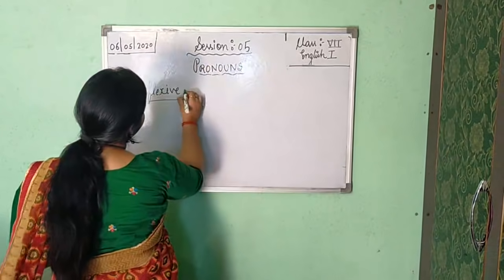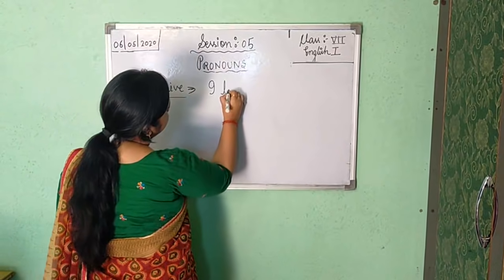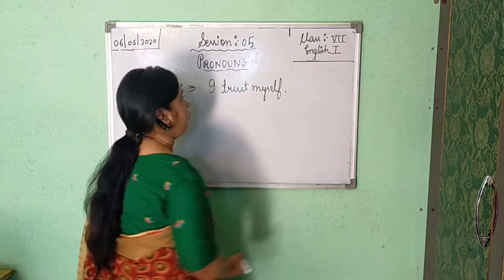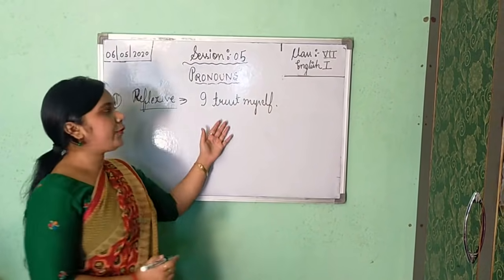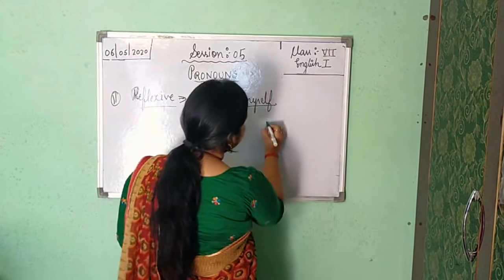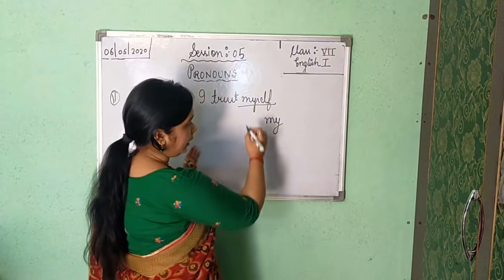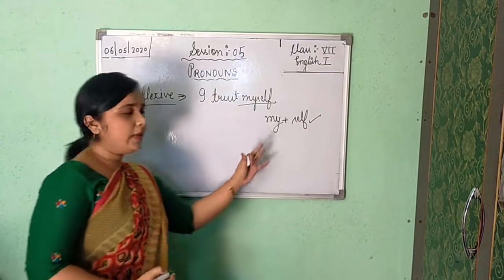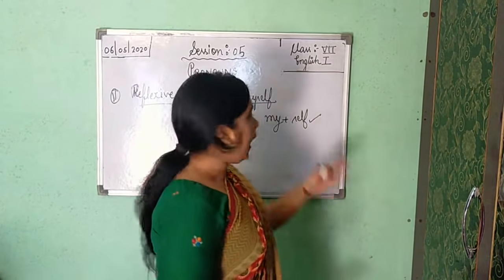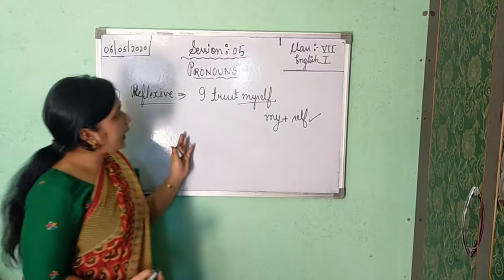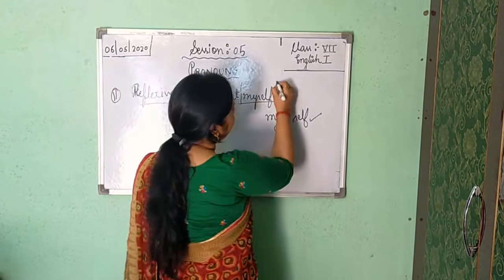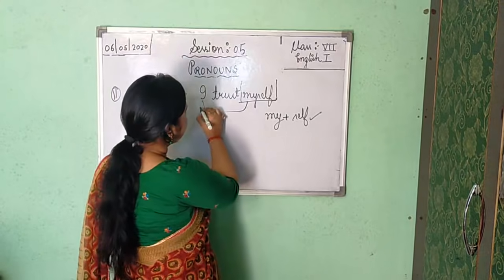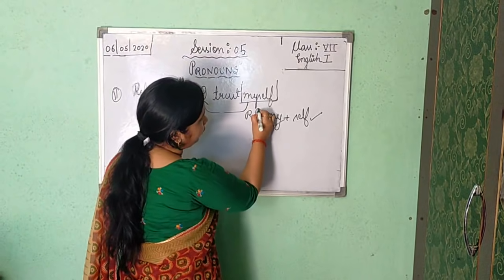With the example: I trust myself. Here I have written I trust myself. Again you are getting my, that is your possessive determiner and pronoun too. So in my, self is added. The first condition is fulfilled: whom do I trust? I am trusting myself only. So myself reflects the action toward the subject. It is reflecting toward the subject, so it is your reflexive pronoun here.